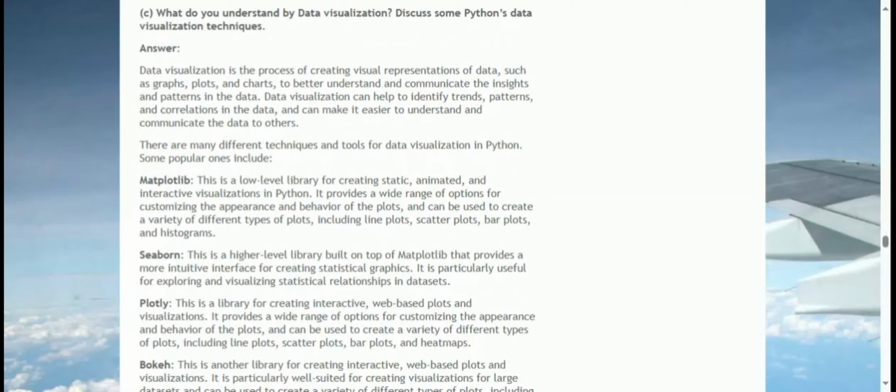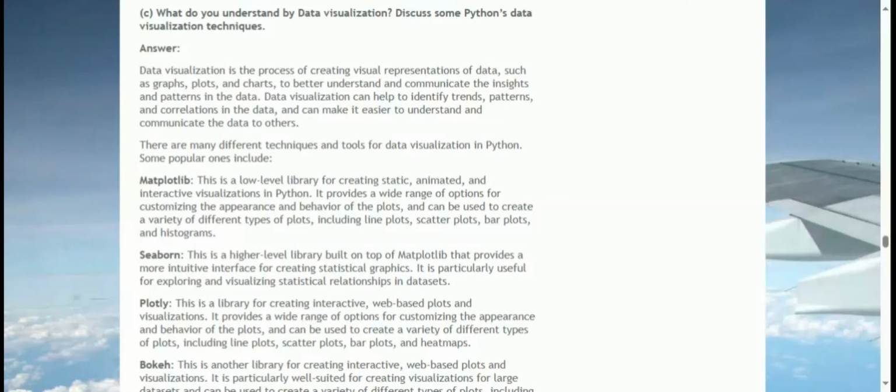There are many different techniques and tools for data visualization in Python. Some popular ones include Matplotlib. This is a low-level library for creating static, animated, and interactive visualizations in Python. It provides a wide range of options for customizing the appearance and behavior of the plots, and can be used to create a variety of different types of plots, including line plots, scatter plots, bar plots, and histograms.